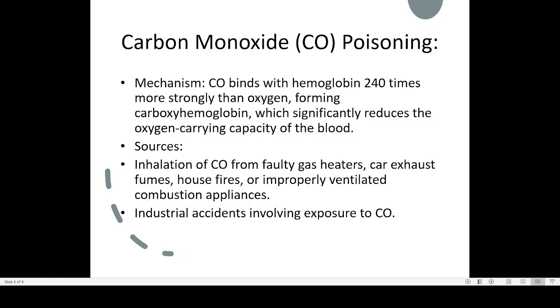So, inhalation of carbon monoxide from a faulty gas heater. Nowadays most of the houses will have either electric, but gas is also common. Electricity is very expensive, so in many places people are using gas room heaters, because this is the winter season.